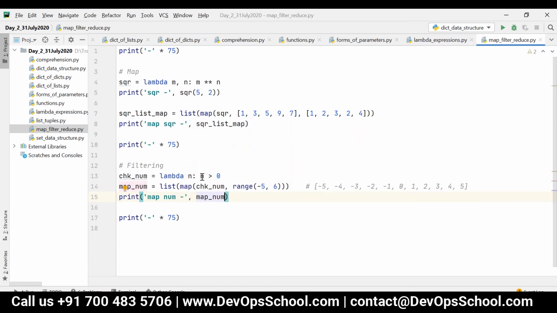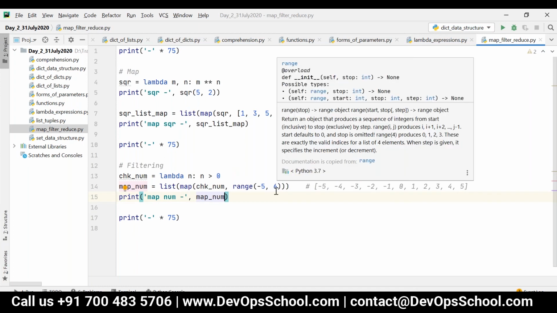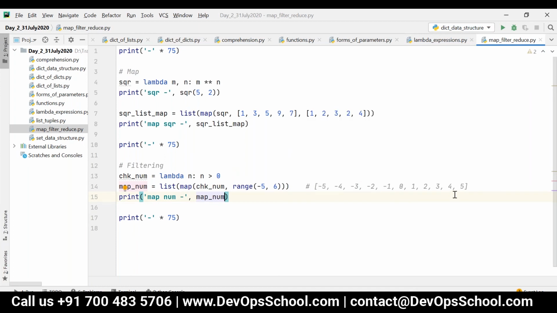For each and every input, there will be an output. That is nothing but map. If you are passing 10 inputs, you will have 10 outputs. So for each and every number there will be an output. Now it will be like False.